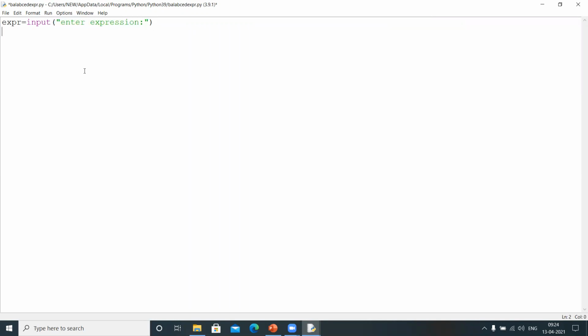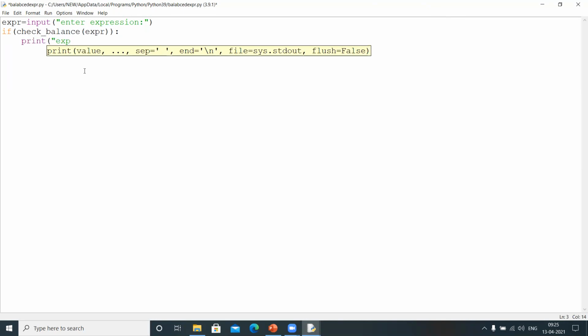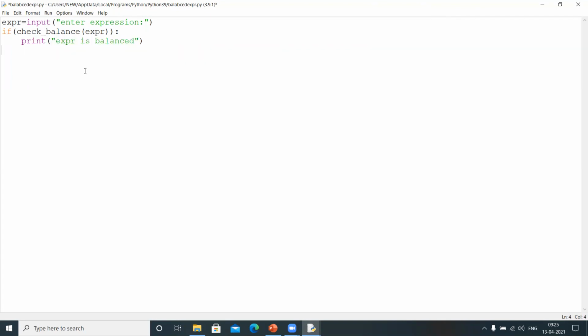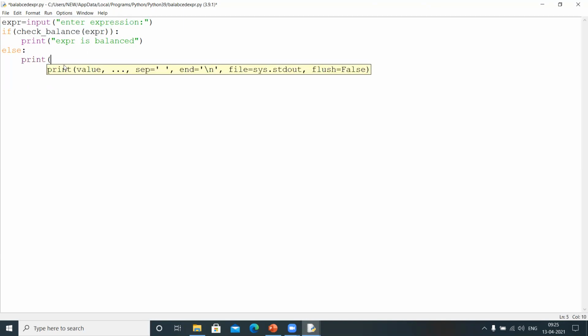Then what we need to do? I'm calling a method called check_balance on that expression. If it returns true, I can say that print of "expression is balanced". If this method returns the false value, then in that case I will write the message as "expression is not balanced".